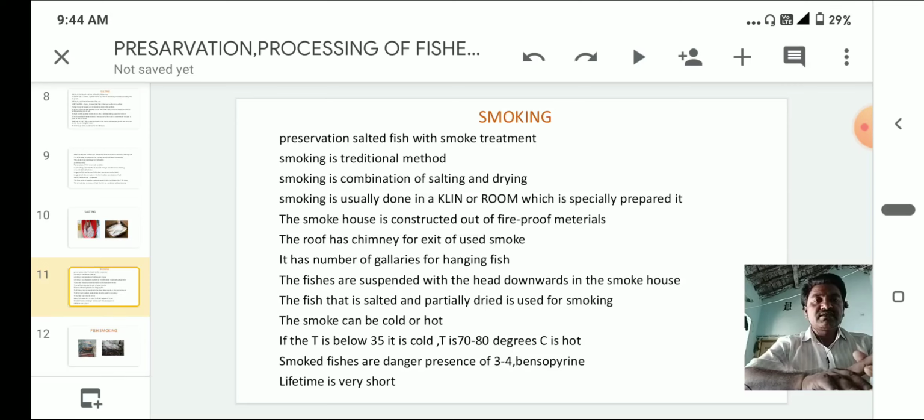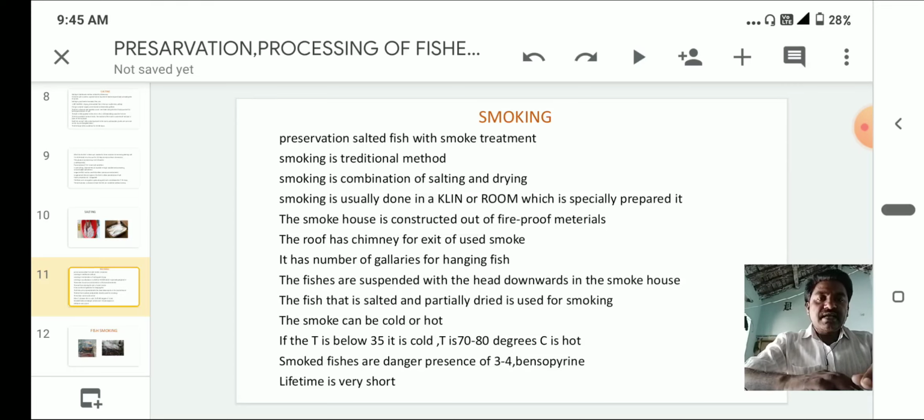Smoking is usually done in a kiln or room which is specially prepared. The smokehouse is constructed of fireproof material. The roof has a chimney for the exit of used smoke.